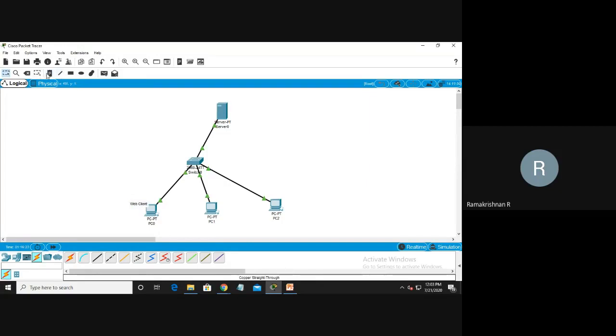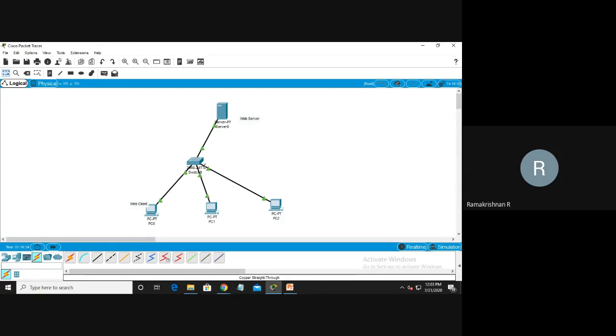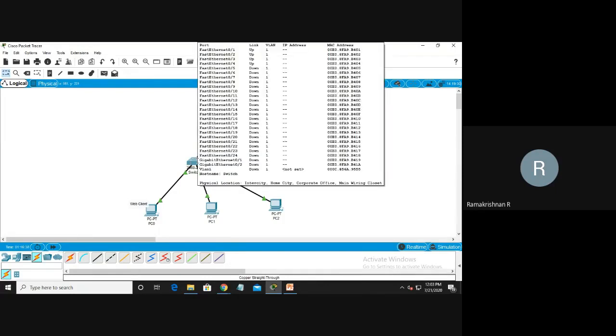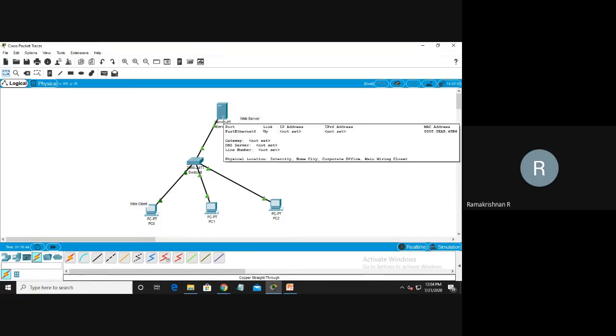This is maybe a web server. Imagine a Wi-Fi modem. Then we have the router, and in between, n number of routers. This is a web server.